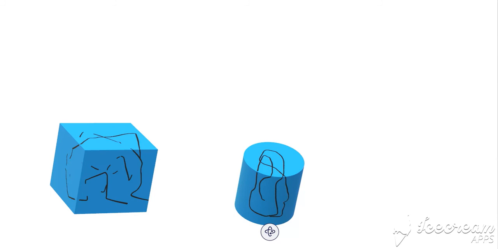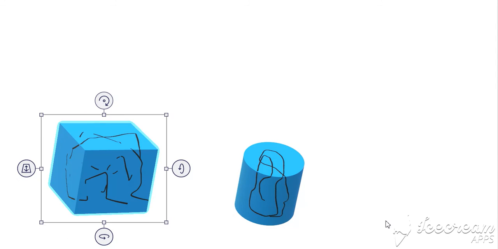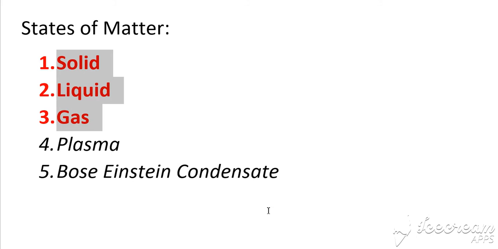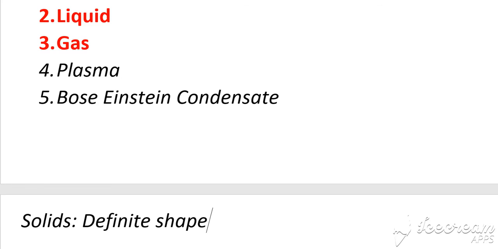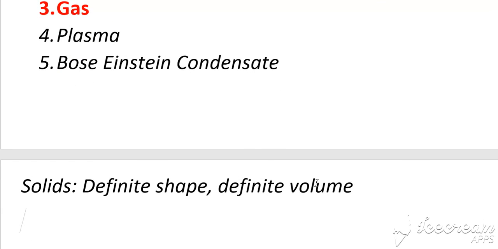So we'll just sum up these three things we have discussed. What are the properties of solids? Solids have definite shape, definite volume.